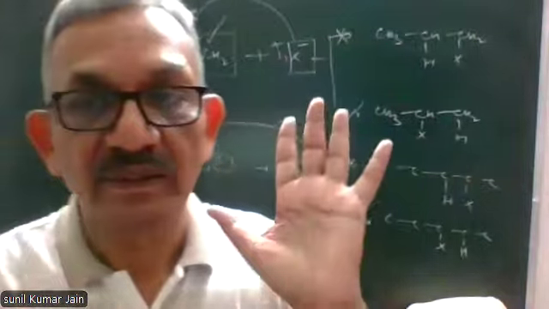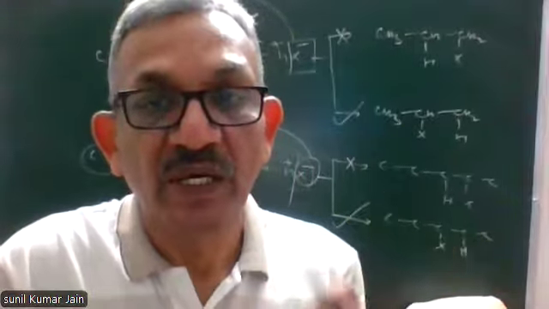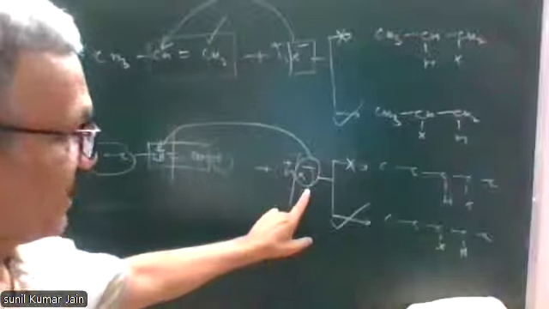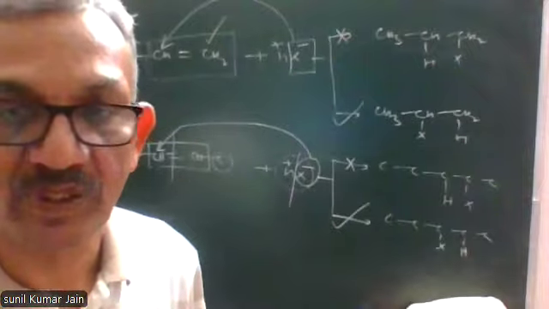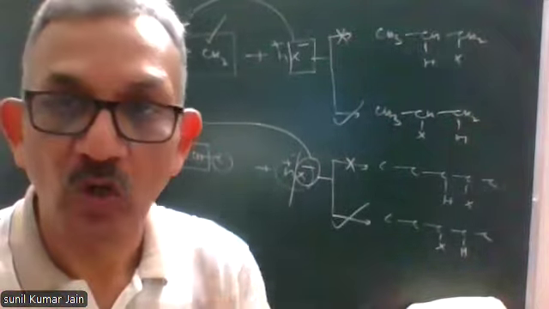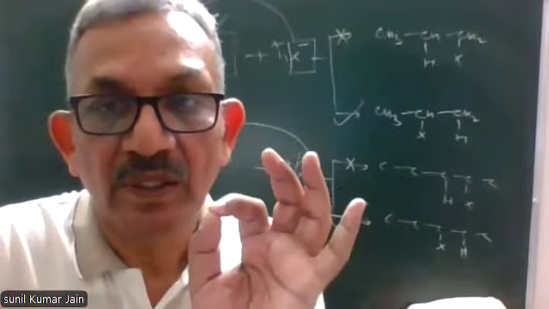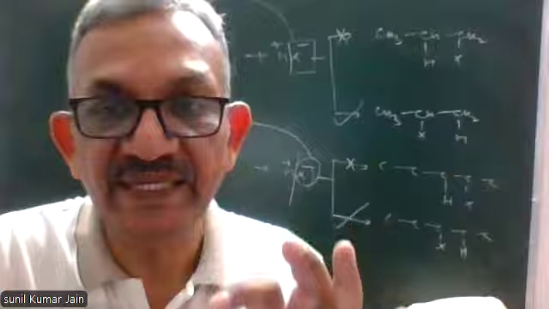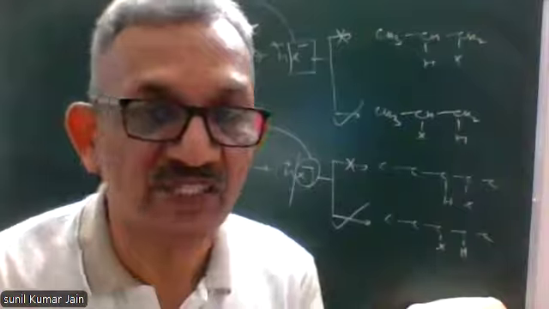Now I'll read out the complete definition of Markovnikov's rule. It says that the negative part of the addendum goes to that carbon atom of the multiple bond which is linked to a longer alkyl chain, or which is more alkylated. More alkylated means which is attached to more number of alkyl chains.